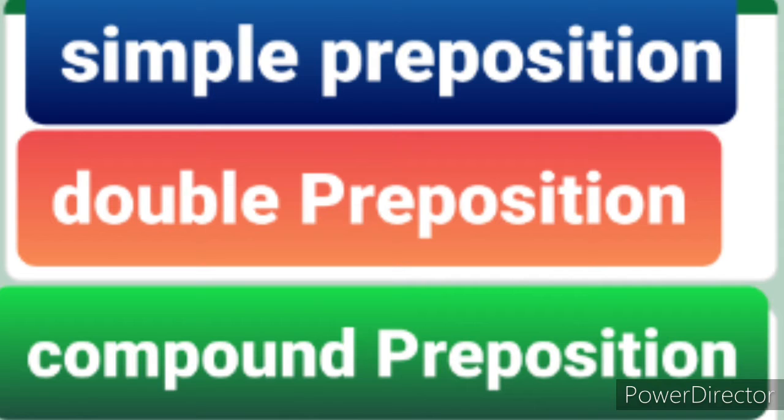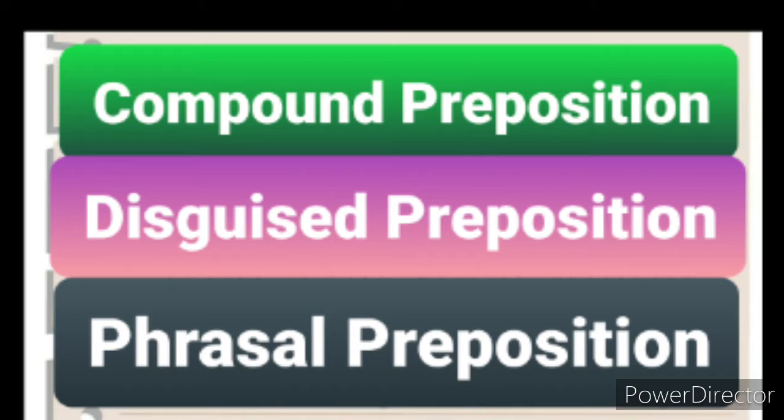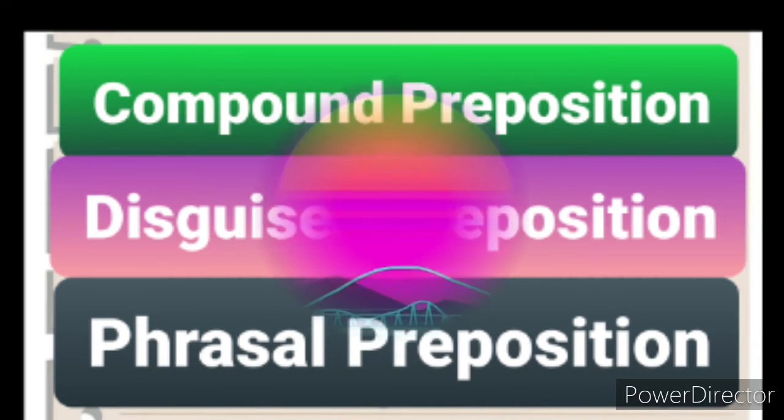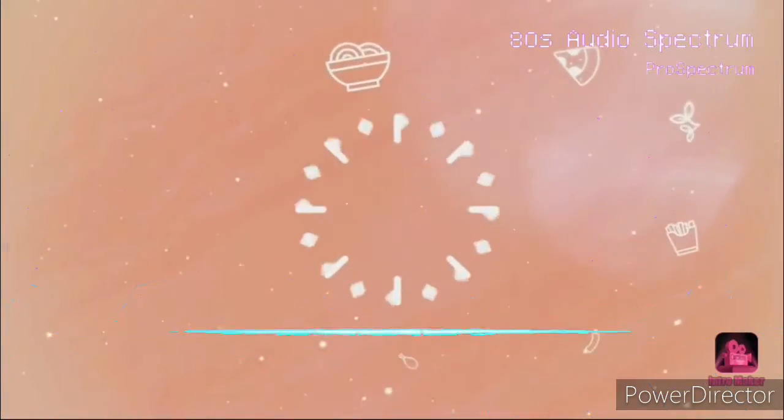Next is compound preposition. A compound preposition consists of 2 or more words. For example, on behalf of, according to, in front of, from across, etc. Fourth is participle preposition. A participle preposition consists of words that end in ing. For example, regarding, barring, concerning, considering, etc.